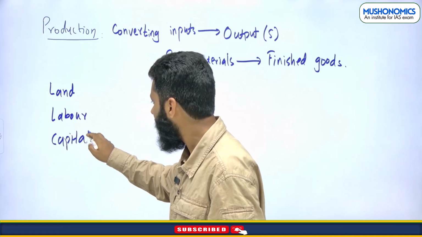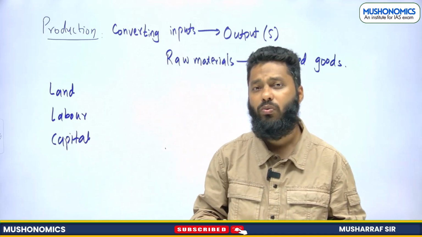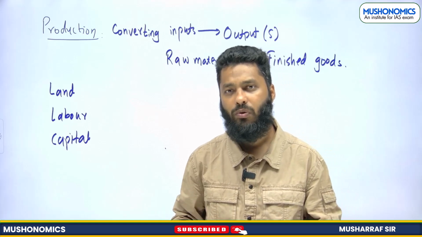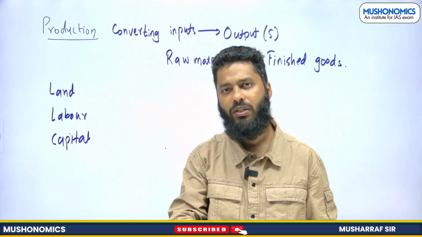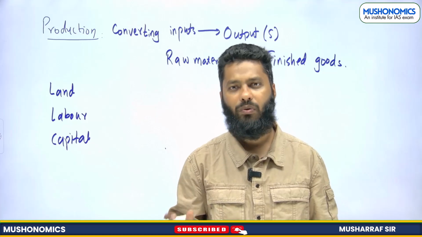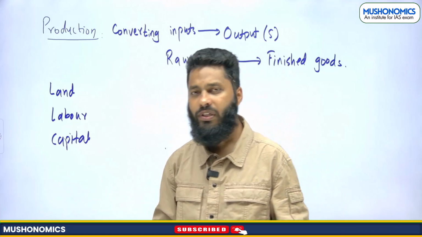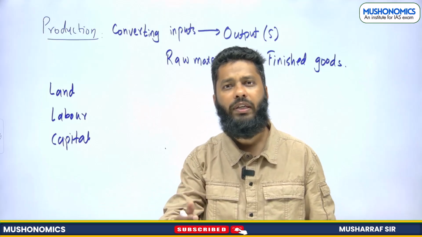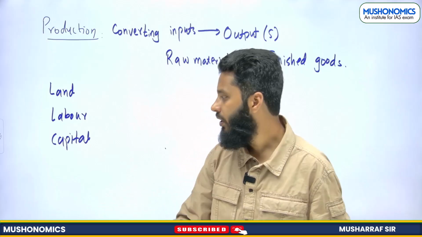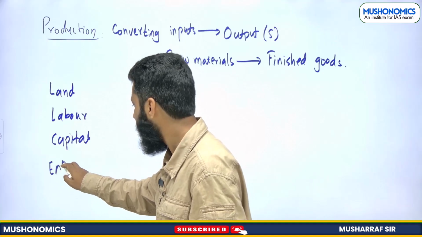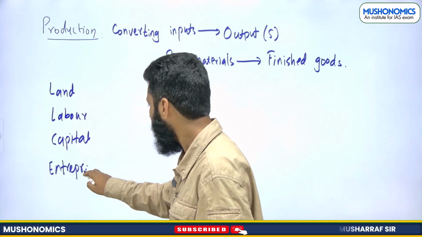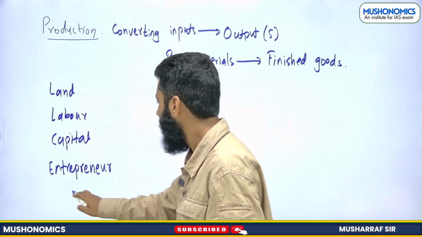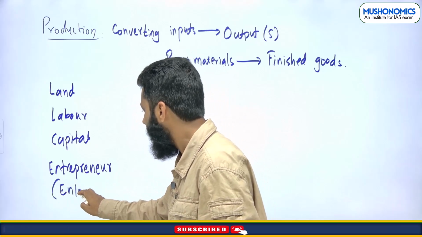Now capital is a fund that is used to purchase capital goods. And then we need one person who will arrange all these factors of production, who will take the risk of the business. That is known as the entrepreneur, or it can also be called enterprise.